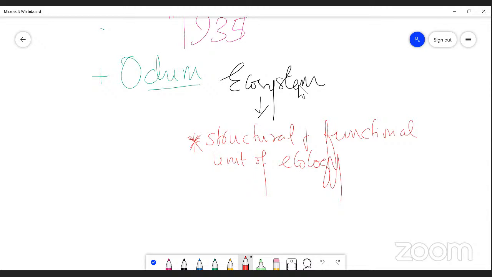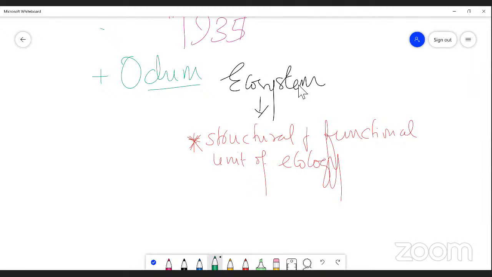Whereas according to Odum, an ecosystem is a structural and functional unit of ecology. Now, what is ecology? Ecology is a branch of biological science that deals with an organism's relation to the environment, or the place where an organism relates with its surroundings. That is called ecology, right?